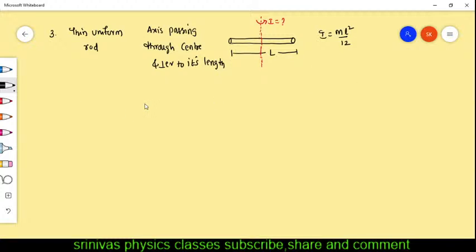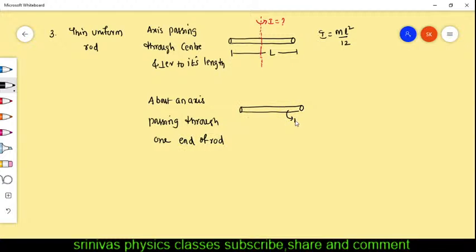Next one, the same rod about an axis passing through one end of the rod. What is its moment of inertia? Here it is the same thing. This is the rod. Rod mass is m, and the rod length is L. But here we want the moment of inertia about an axis passing through one end, like this. About this axis, I want the moment of inertia, right?